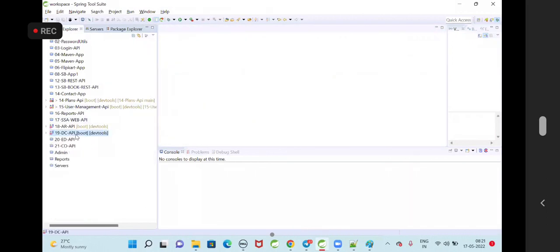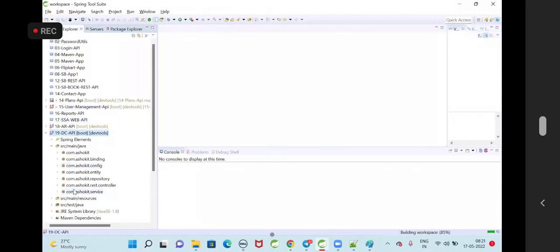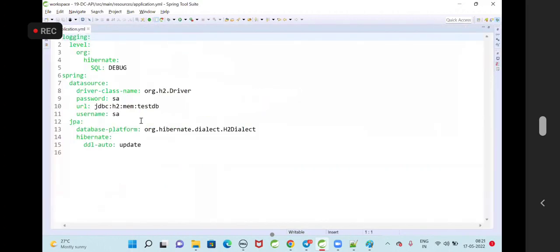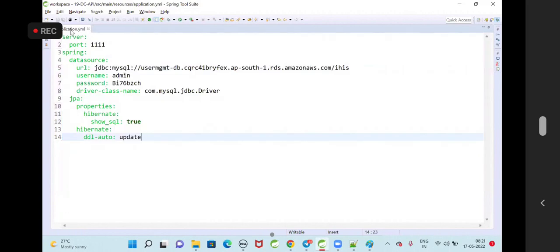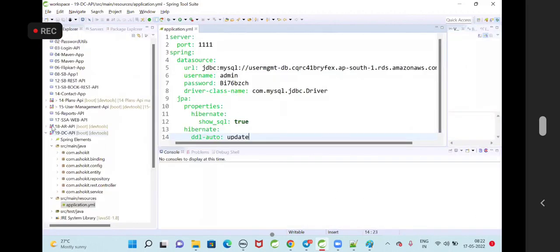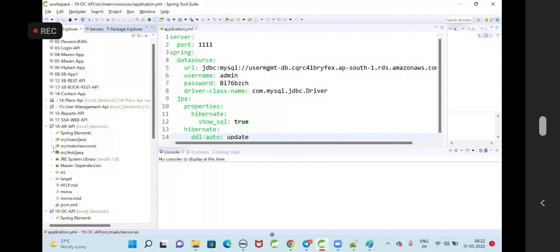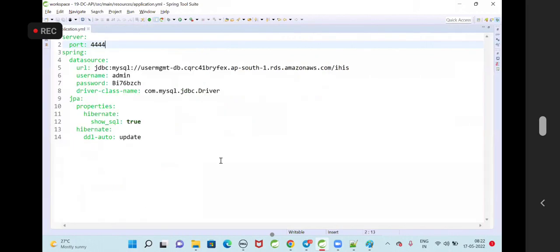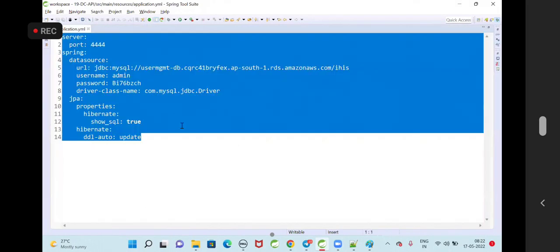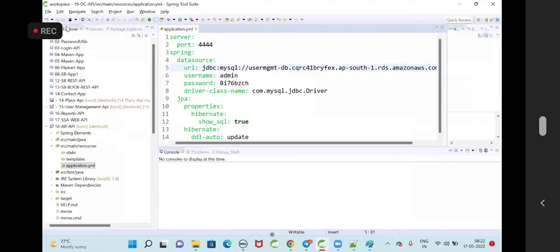After the AR, the DC API is available. Go to the DC API YML file. In the DC API also, we are going to configure these details, data source properties. So the AR API port number is 3333, and the DC API I'm configuring as 4444. DC API also is going to communicate with the same database, HIS.